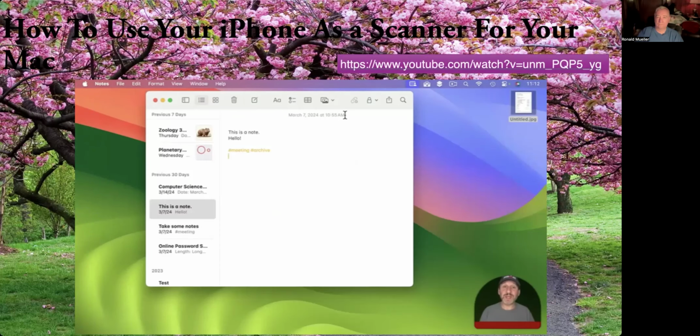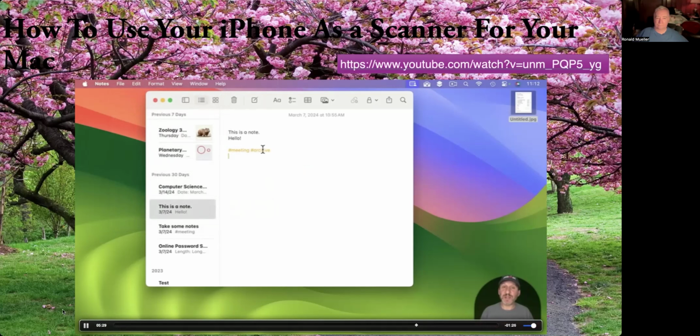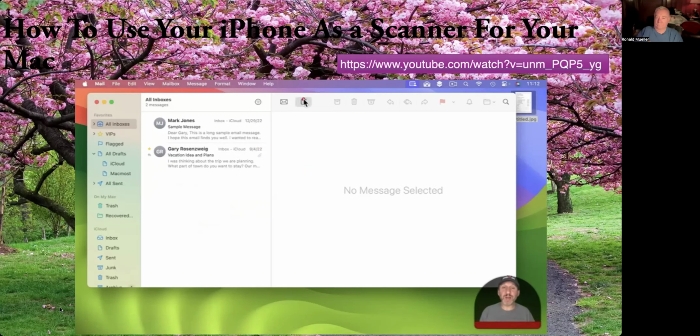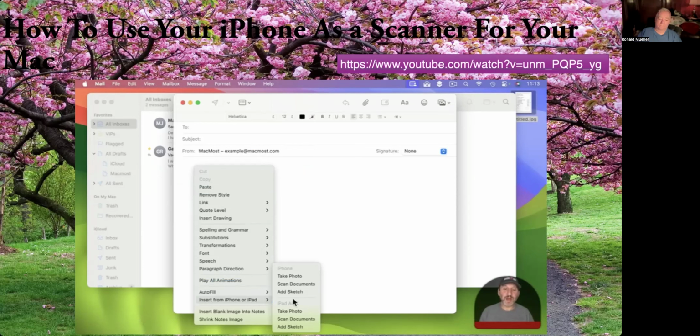Notes is another place where I can easily scan. I can go to File and then Insert from iPhone or iPad here, and I can scan a document right into a note. Or even an email message. I'll compose a new message here. If I want to scan something and have it go directly into here, I can Control click, right click, or two-finger click here, and I've got the same Insert menu to scan a document right into this message without having it be in a file first.